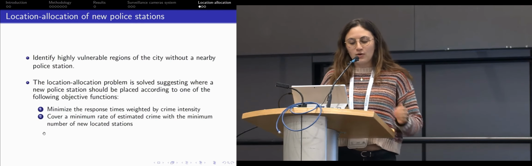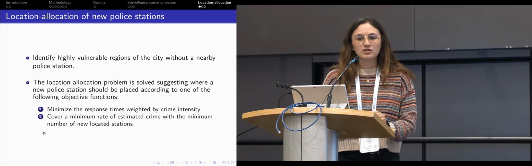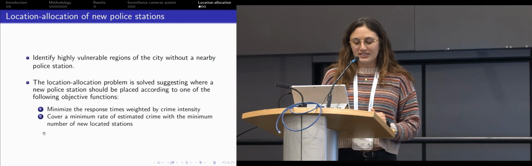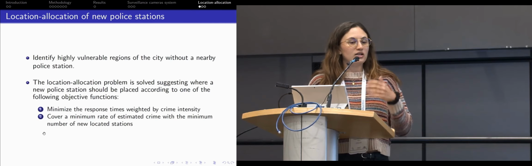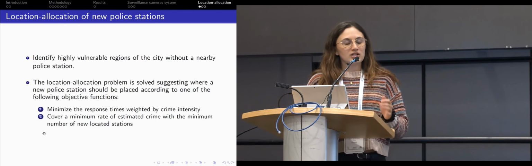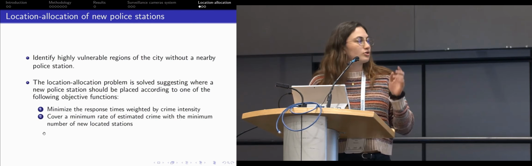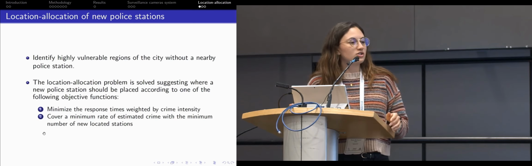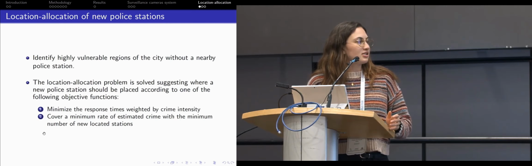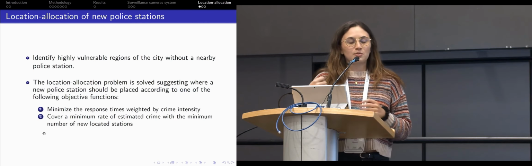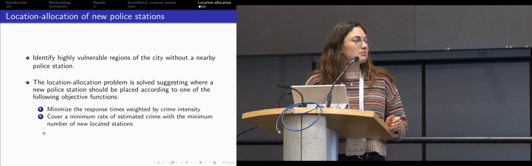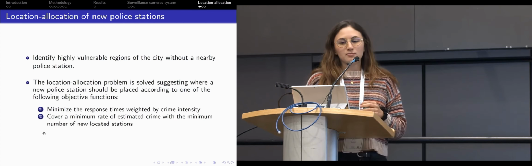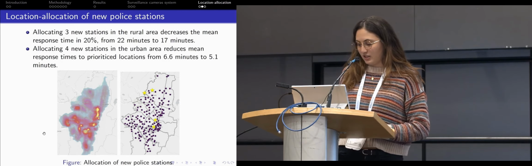Our last application was the location allocation of new police stations. With the intensity function that we estimated, we were able to identify vulnerable regions in the city that lacked a nearby police station. With the location allocation problem, we wanted to tackle two kinds of objective functions. The first one was to minimize the response times to the closest police station weighted by the crime intensity. And the second was to cover a minimum rate of estimated crime with the minimum number of newly located stations.